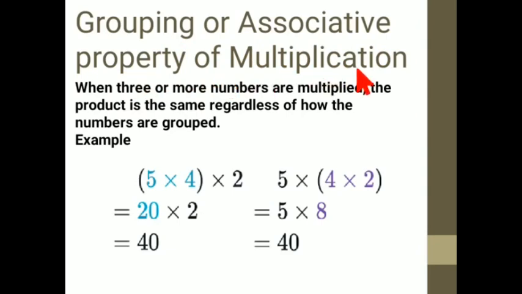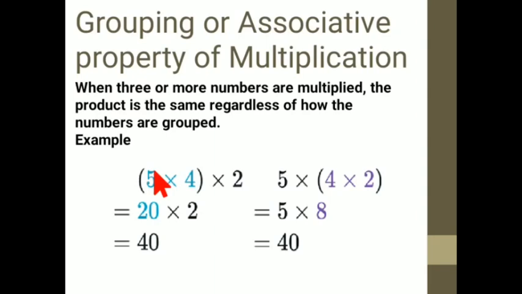if you have more than 2 numbers that you are multiplying, just see in the example 5 into 4 into 2. When 3 or more numbers are multiplied, the product is the same regardless of how the numbers are grouped. Okay, so it's similar to the commutative. That means you are changing the order. Just say 5 into 4 into 2, and 5 into, you are making this 4 into 2 together, and over here it was 5 into 4. But the result will be 40 only, no problem.